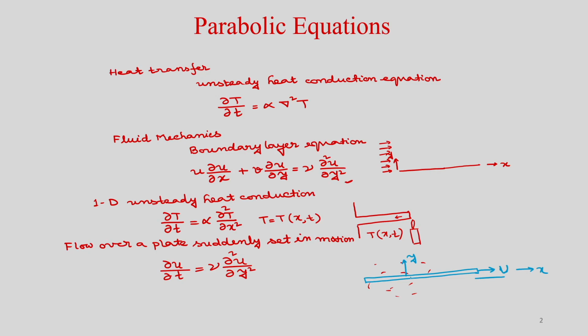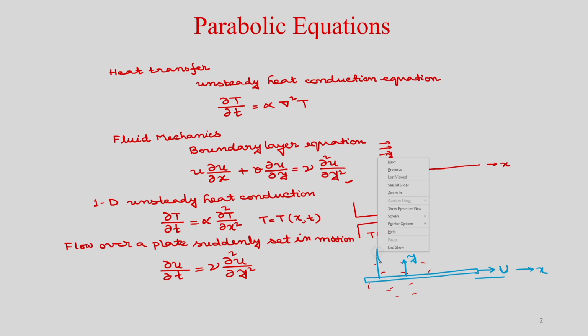Due to the shear effect, the fluid adjacent to the plate also starts moving, and its velocity continuously penetrates in the y direction. You get a velocity profile that varies with time and penetrates gradually.